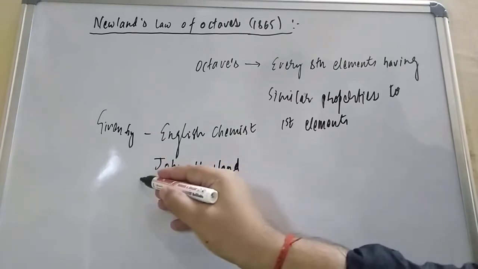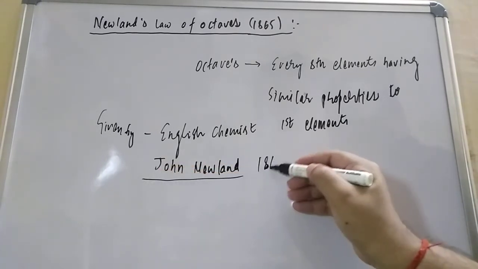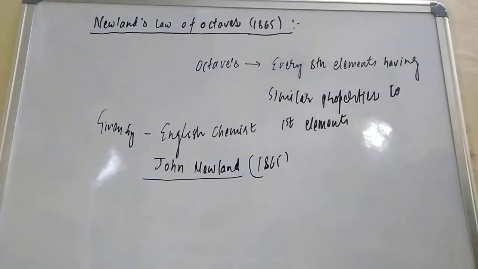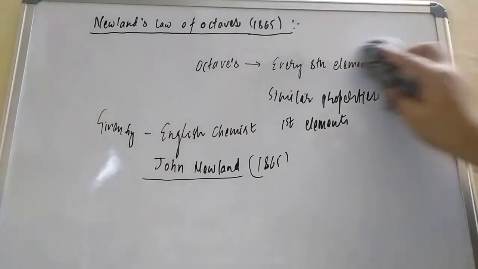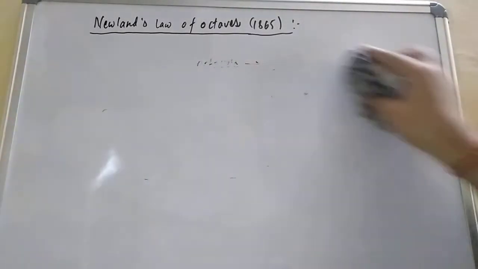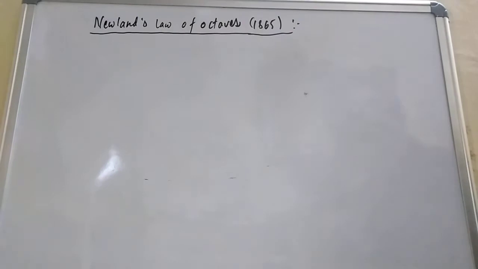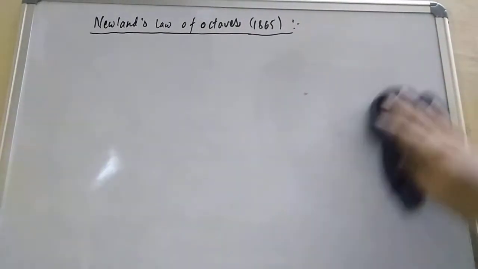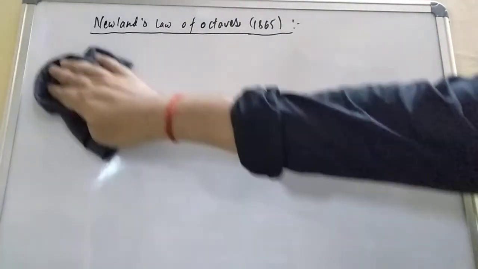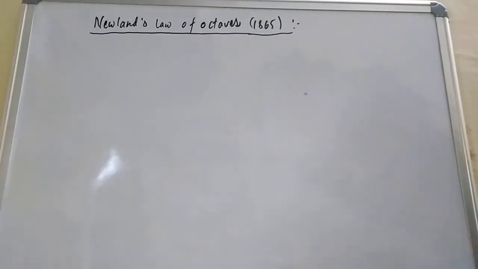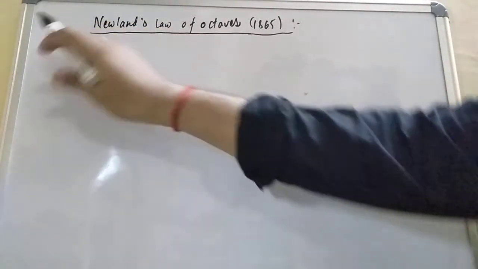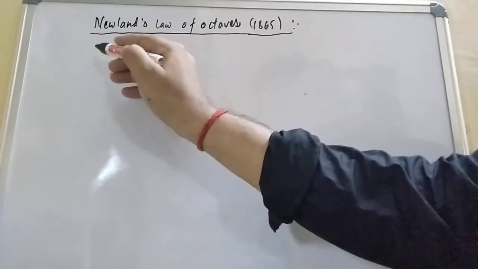In 1865, John Newland gave the octave law. So let us study, friends, what the octave law is. Here I am erasing, and then I will tell you the law he proposed for the classification of the elements. This law was quite successful up to a few elements. I am writing the octave law.